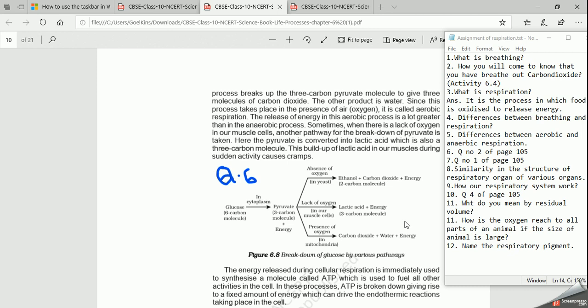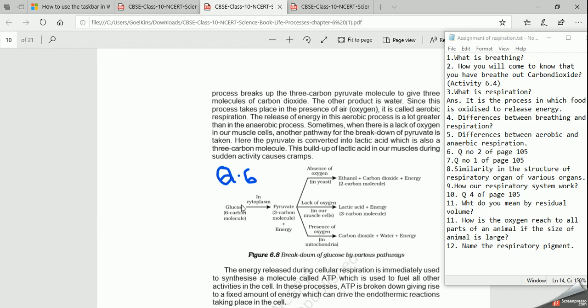Now what happens? This chain is actually a 10 step chain, but it is not given in detail at your level. So we are talking about the main points. If you go to +1, you are going to read this chain completing the 10 steps, and this process is called glycolysis also, right? So what is the first step? Whatever food we eat is stored in the form of glucose, as you have already learned in the topic nutrition. Now this glucose is a 6 carbon molecule.